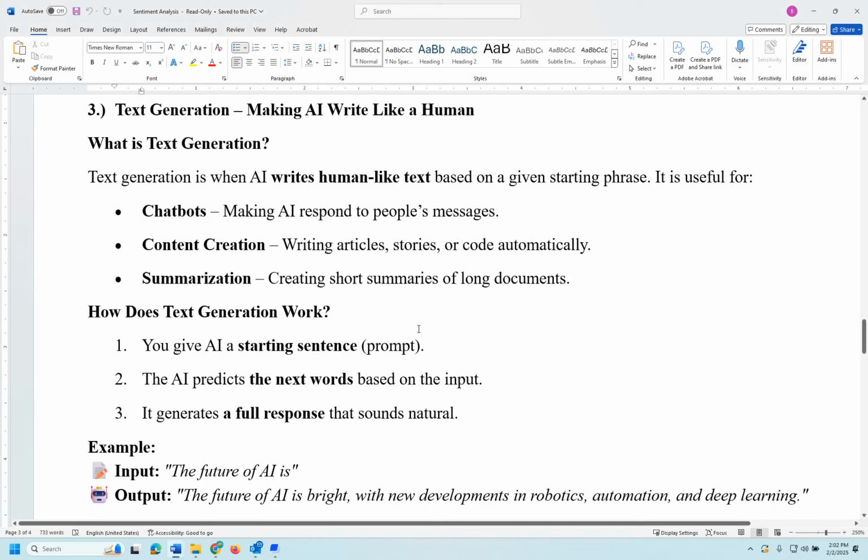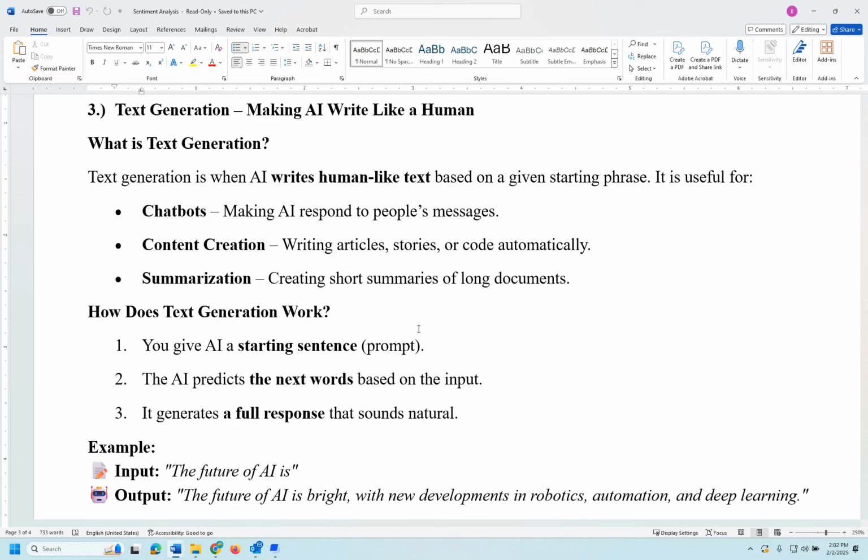Hello everyone. Today we are going to see text generation. Text generation is making AI write like a human, which you might have already done using ChatGPT, correcting your emails, generating email responses, or writing something. But today we are going to use some libraries other than ChatGPT and look into that. Text generation is when AI writes human-like text based on a given starting phrase.